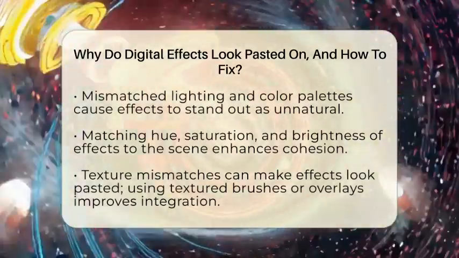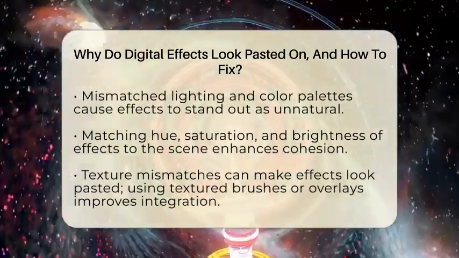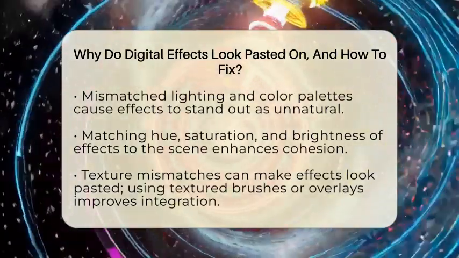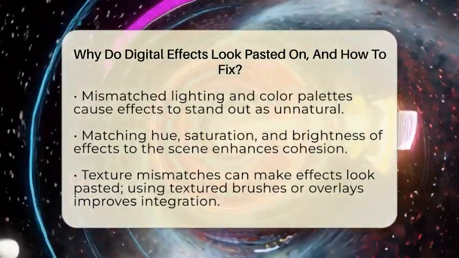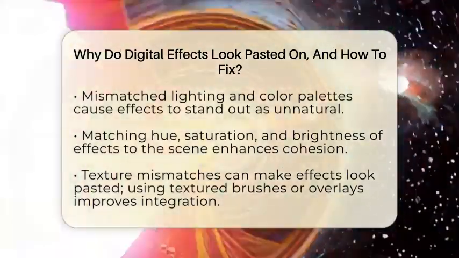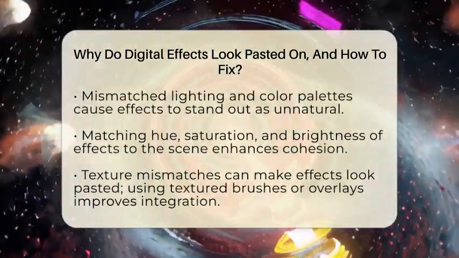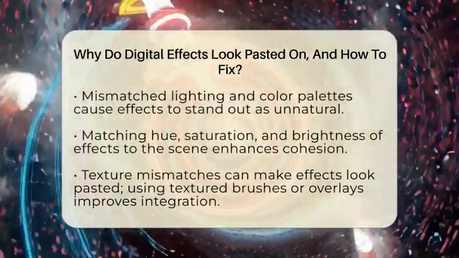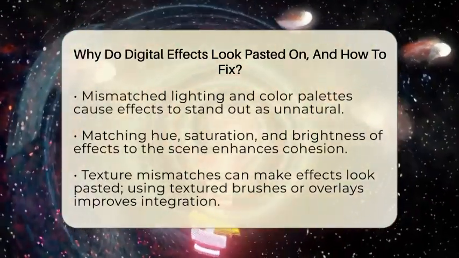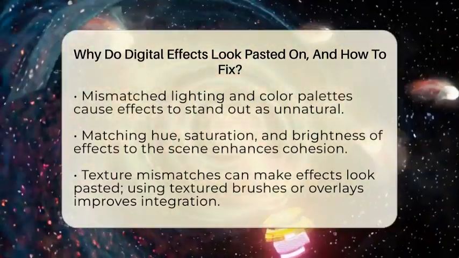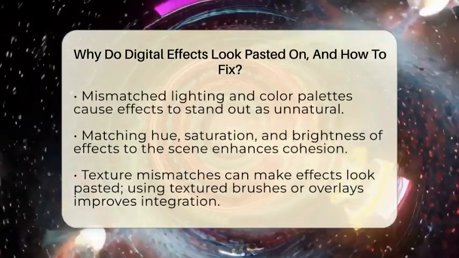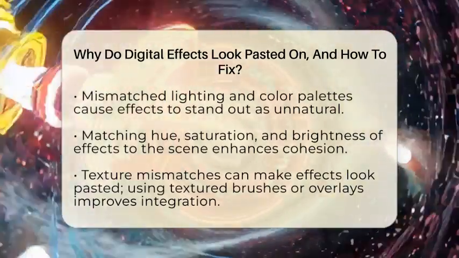Another factor is lighting and color consistency. If your effect doesn't match the scene's light source or color palette, it will seem out of place. For example, a glow that is bright pink in a scene with warm orange lighting will look unnatural. Matching the hue, saturation, and brightness of your effects to the scene's existing lighting helps them feel like part of the environment. Texture mismatch is also a common cause.